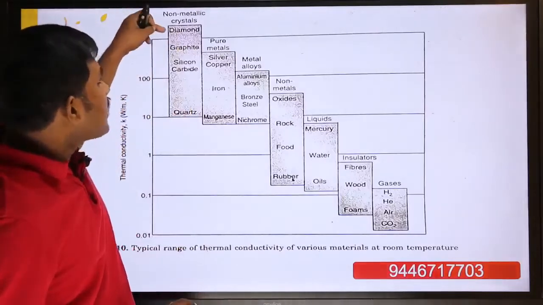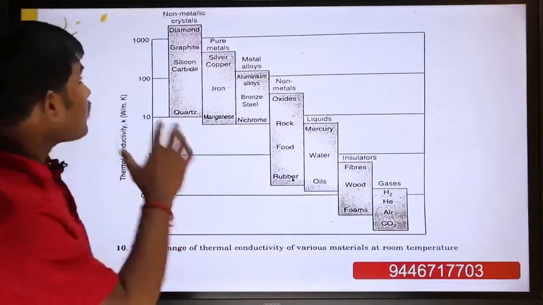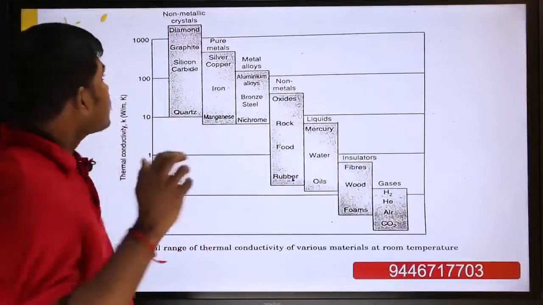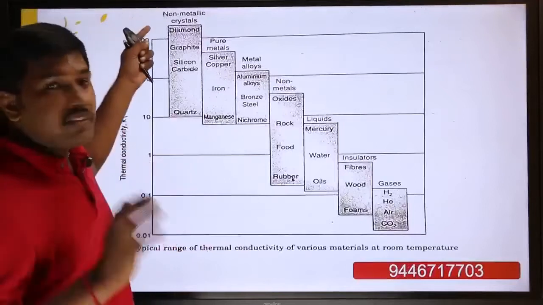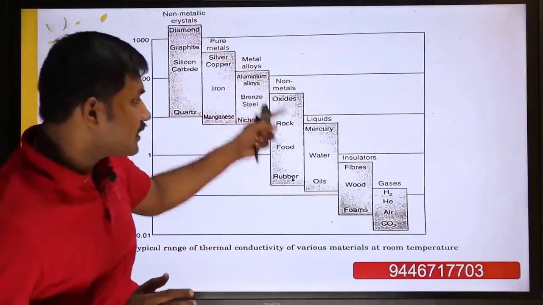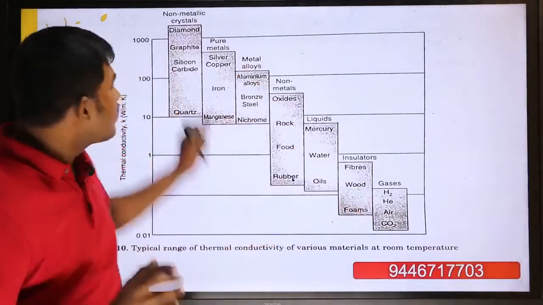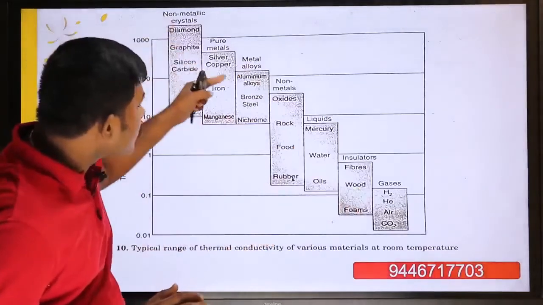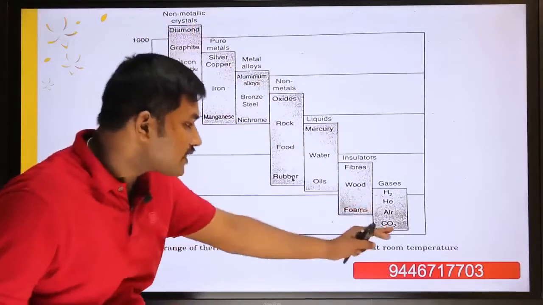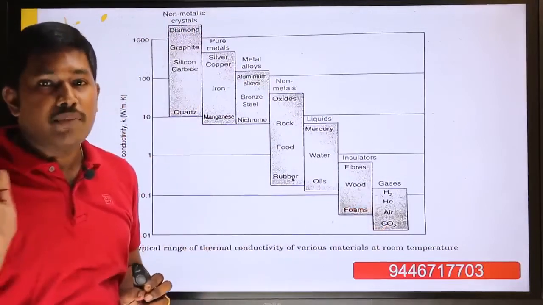The highest is diamond, the hardest material, as we already know. Diamond has the highest thermal conductivity, followed by pure metals and metal alloys, non-metals, liquids, insulators and gases. So solids are in decreasing order: solid to liquid, and liquid to gas. Gases have the lowest thermal conductivity. This is the logic behind thermal conductivity.